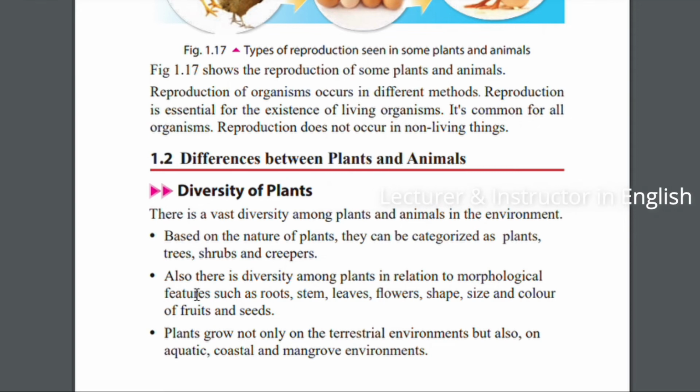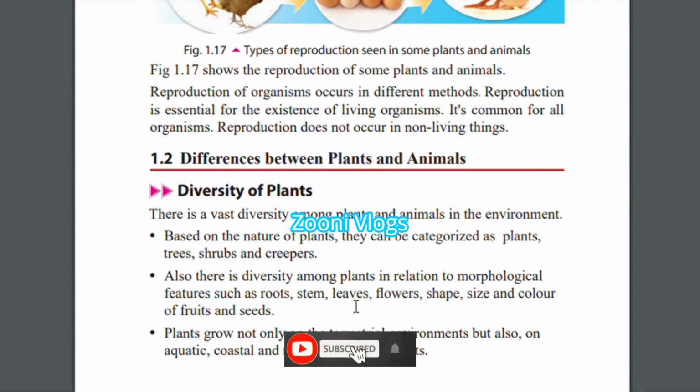Also, there is a diversity among the plants in relation to morphological features such as roots, stem, leaves, flowers, shape, size, and color of fruits and seeds. Now, there are differences among the plants in roots and stem also. It differs from plant to plant. In leaves also, there is a diversity.